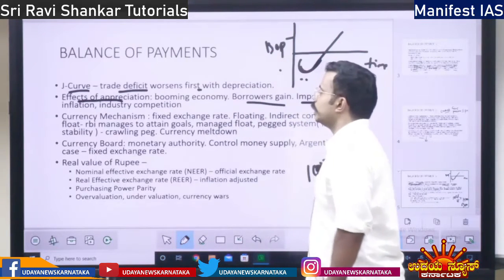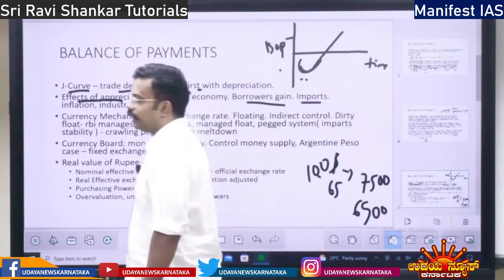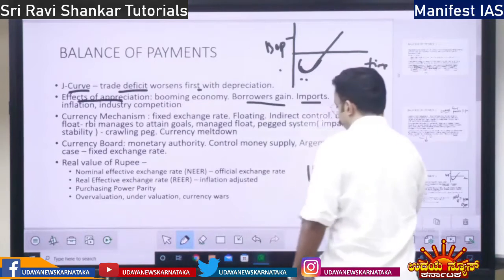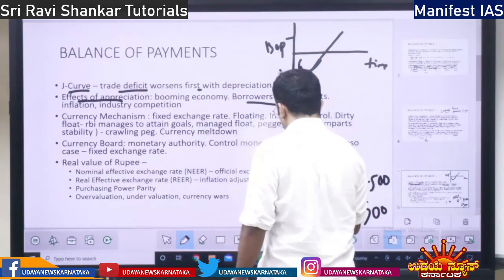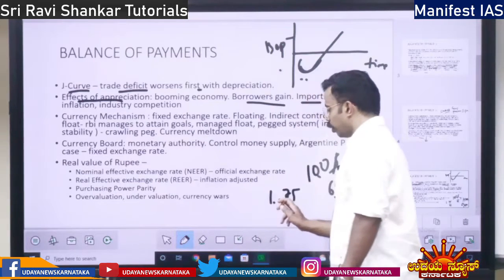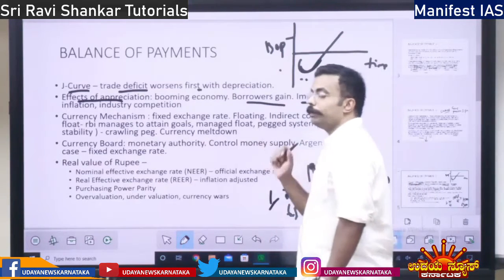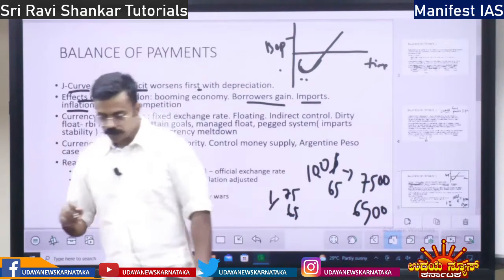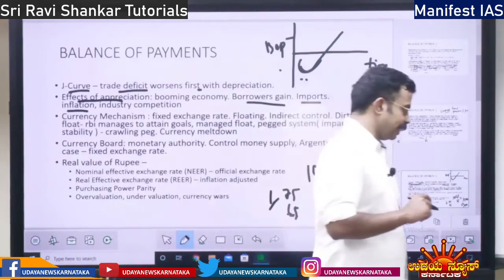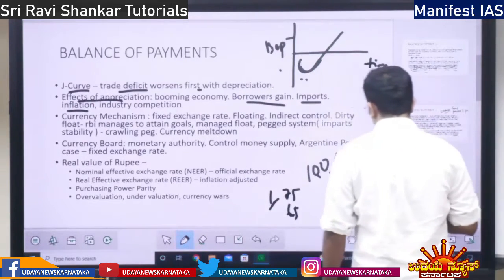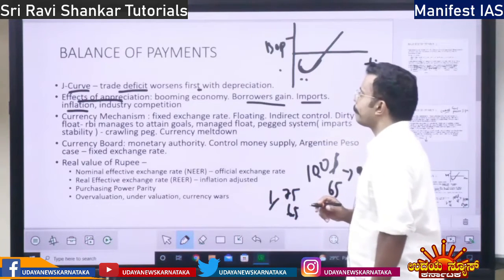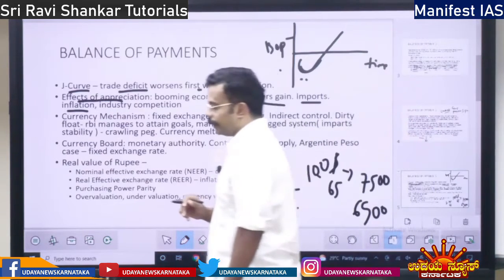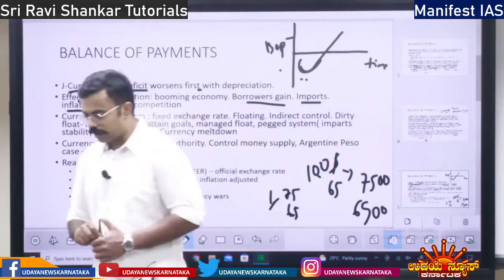If the currency appreciates, it will have a positive impact on imports. How? See, $1 used to be 75 rupees. The currency appreciates to 65 rupees. So we can buy the dollar more easily, so we will import more. Imports will be impacted. Inflation. How does an appreciating currency impact inflation? Since imports are increased, will there be rising inflation or reduced inflation?